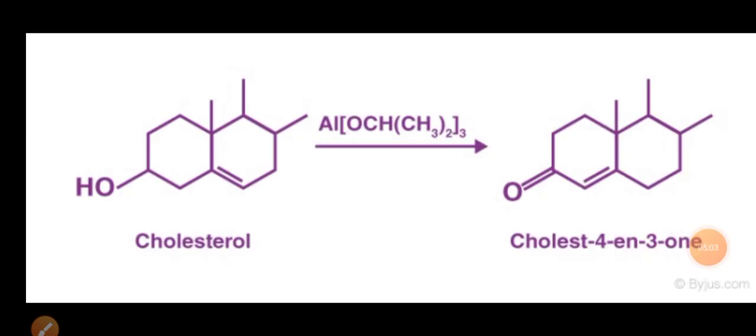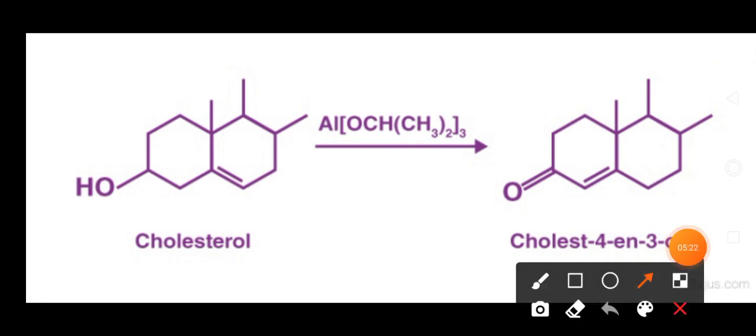After that, let us see one of the best examples of this Oppenauer oxidation. In that, one of the most important examples is the conversion of cholesterol into cholest-4-en-3-one. You can see that in cholesterol the CHOH bond gets converted into a C double bond O, and there is shifting of the carbon double bond.